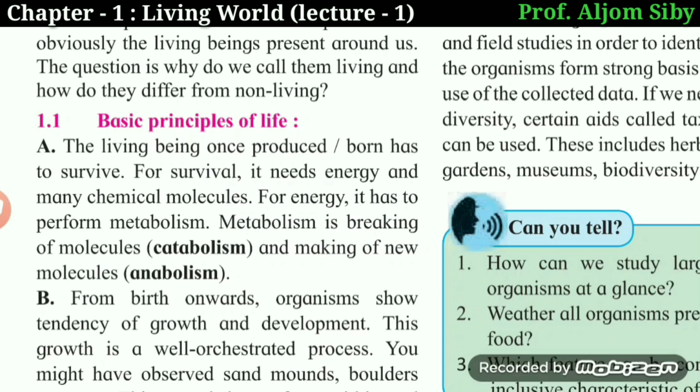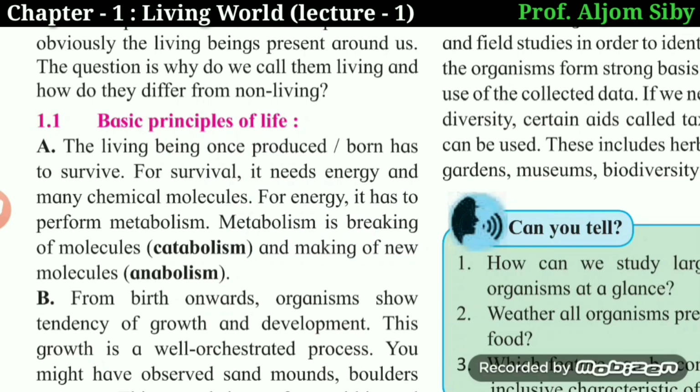The first one they have spoken about is metabolism. Now what is metabolism? Metabolism is the sum total of all the chemical reactions that take place in the cell. Your cell is a reservoir of many biochemical reactions, as a result of which the cell survives.